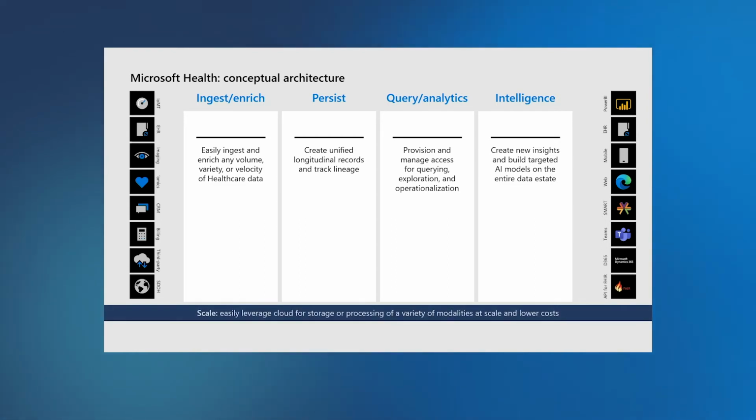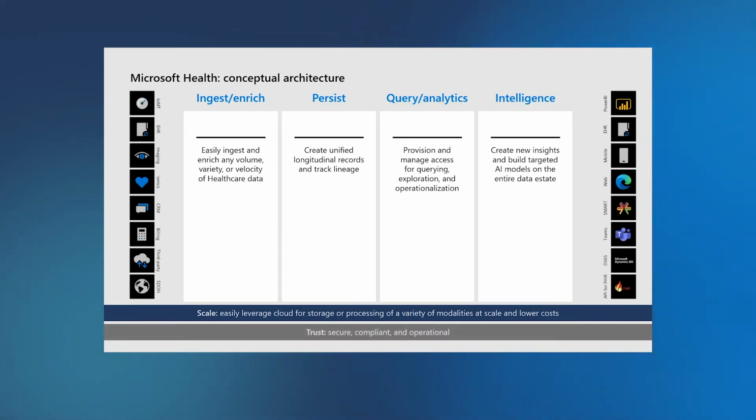Of course, all this has to be built so it can scale. If you think about these pillars and the systems, the inputs and the outputs, we have to have scale for this all to work. And of course, we have to have trust. The entire thing has to be secure, compliant, and operational.